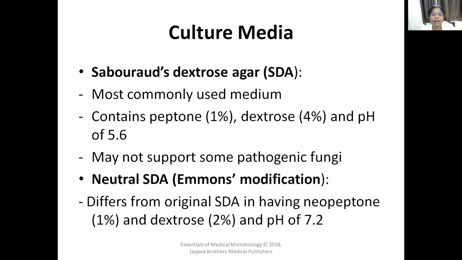It is called Emmons modification, which is neutral SDA, which means the pH is raised to 7.2. Commonly, SDA has an acidic pH of 5.6, but some pathogenic fungi do not grow in that acidic pH. That's why the pH is made neutral, that is 7.2. It is called Emmons modification. So Sabouraud's dextrose agar is the most common or widely used media for growing fungus.